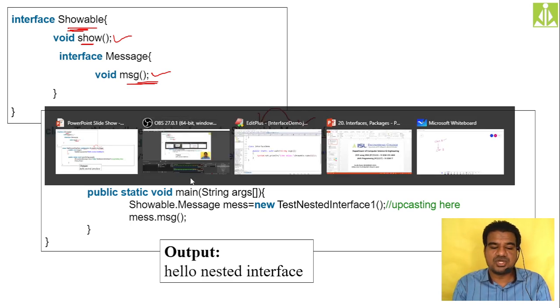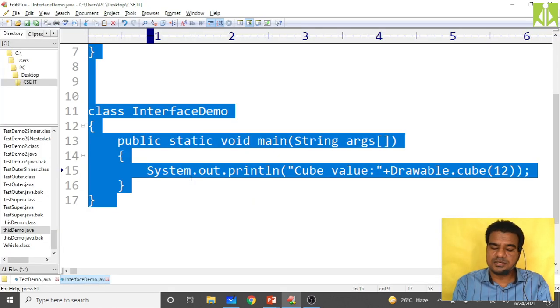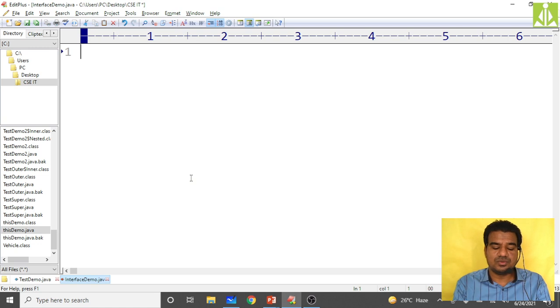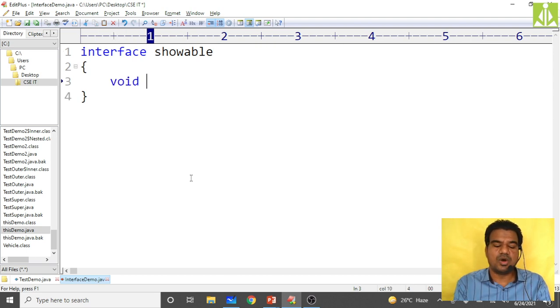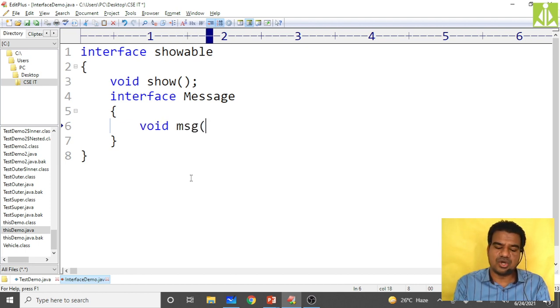So quickly go and check. Over here just delete it, and now first create the outer interface, that is Showable, and in it you put one method, void show. It is an abstract method. Then take the second nested interface, that is Message. We took Message over there, right? So here also you take the Message interface, and in it I'm creating msg.